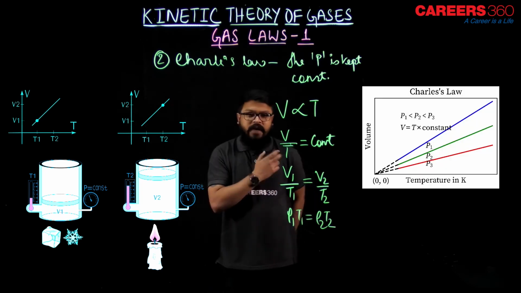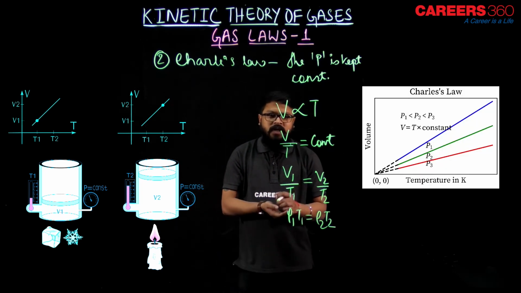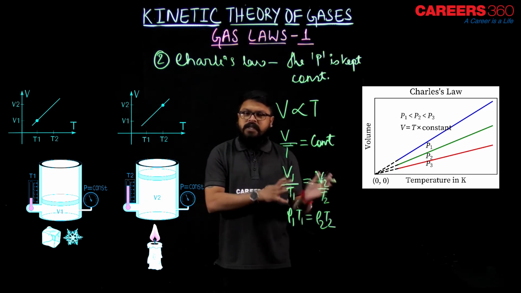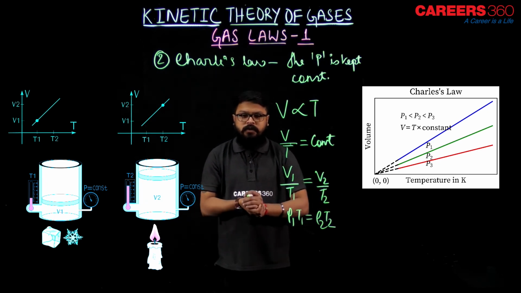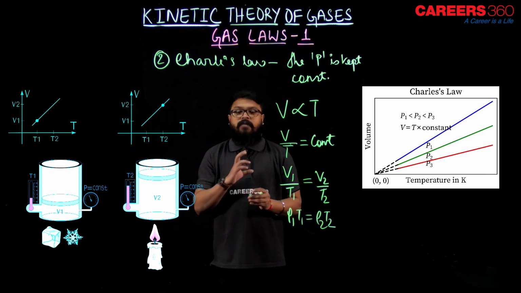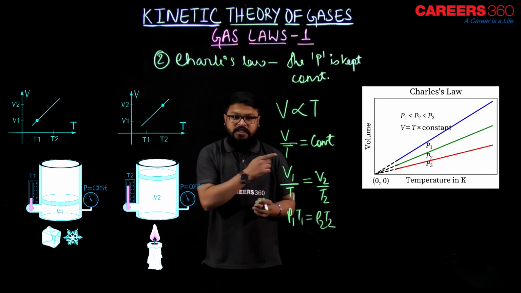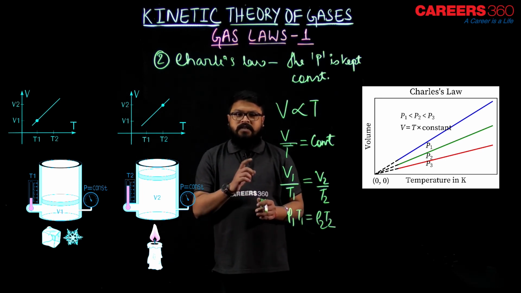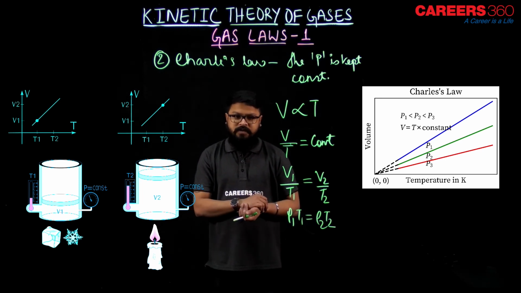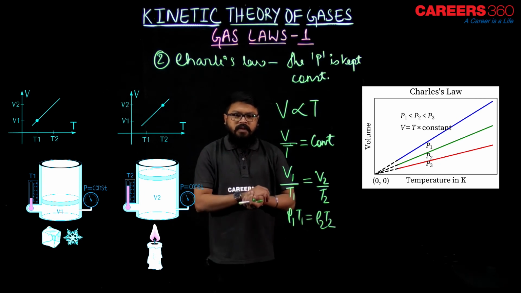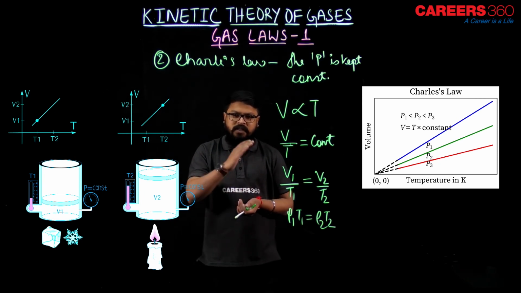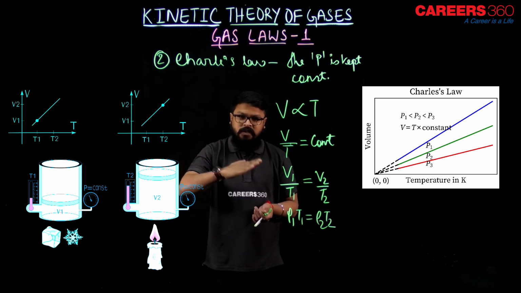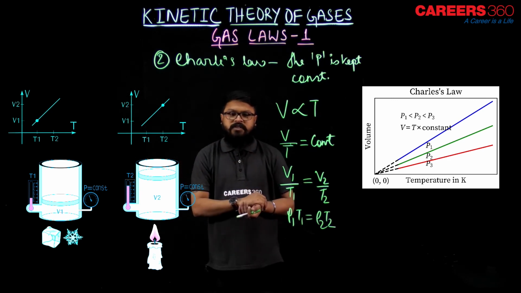Now let's see the graph. As you can see over here, the Charles law graph. As we saw, volume is directly proportional to temperature, so if we increase the temperature, the volume increases according to Charles law. But if we now vary the pressure, as you can see the three curves, blue, green and red, P1, P2, P3, where P1 is lesser than P2, and P2 is lesser than P3. If we increase the pressure, the graph moves towards the temperature axis.